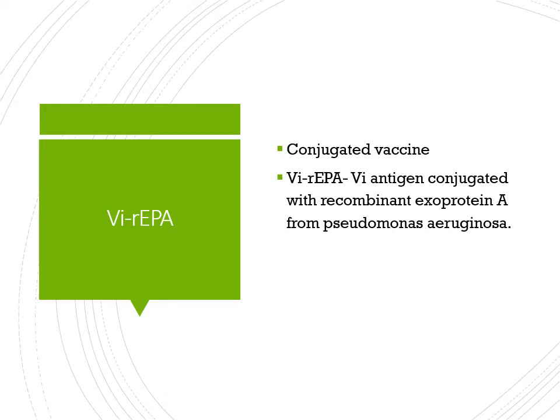In this, the Vi antigen of the Salmonella has been conjugated with the recombinant exoprotein A from Pseudomonas aeruginosa. So they have taken exoprotein from another bacteria and Vi antigen from the Salmonella. They have seen a better response, higher and longer lasting anti-Vi IgG. So immunoglobulin G level is high and it will be maintained for a longer time.